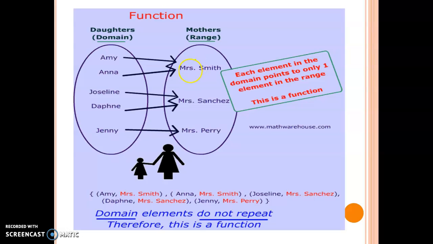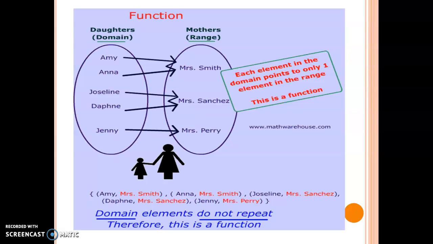Now, if we went the other direction, if we changed it going from the mothers and then identifying the daughters, this would not be a function because Mrs. Sanchez is connected to two daughters. And if I said Mrs. Sanchez's daughter, we still are kind of confused. Which one do you mean, Jocelyn or Daphne?